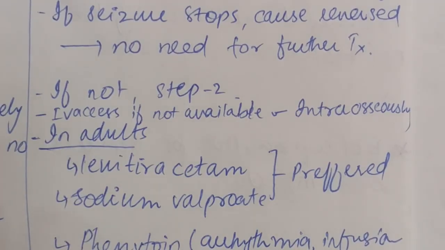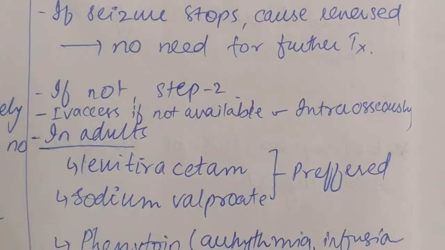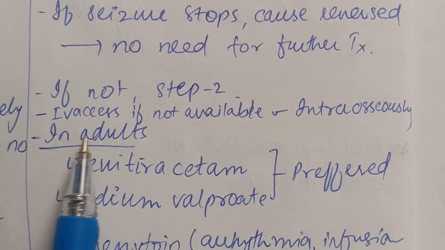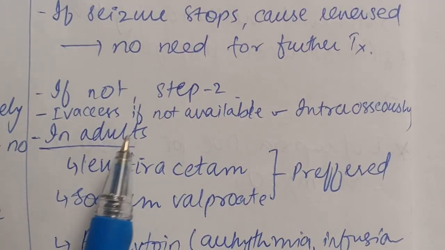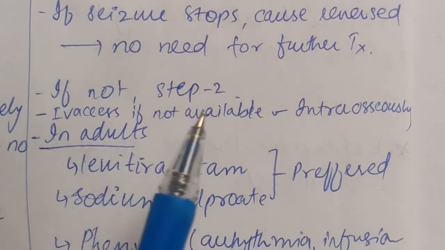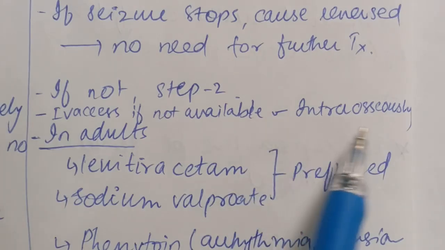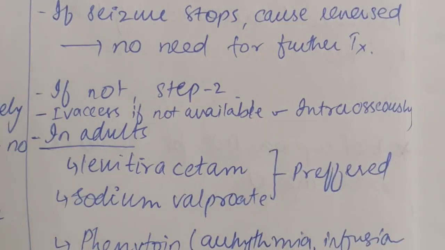Phenytoin has a wide range of side effects, so that's why it is a less preferred drug, and it can have the side effects of arrhythmias and infusion problems. It requires a slow infusion, and it causes hypotension. These are the side effects of phenytoin. A very important point: if IV access is not available and cannot be obtained in the patient, anti-epileptic drugs can also be given intraosseously, right?